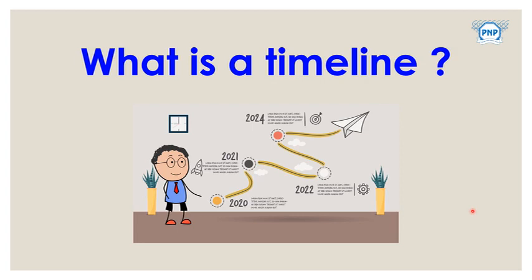So here a timeline is a visual representation of major events in the sequence they happen. You can see there is a sequence. After 20, 21 is there, after that 22 is there, and after 22, 24 is there. So there is a sequence.